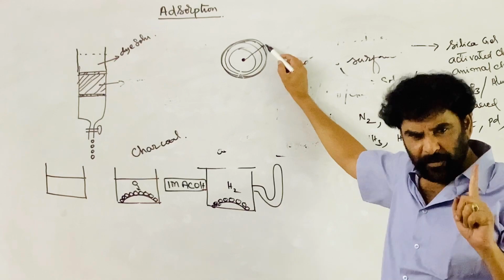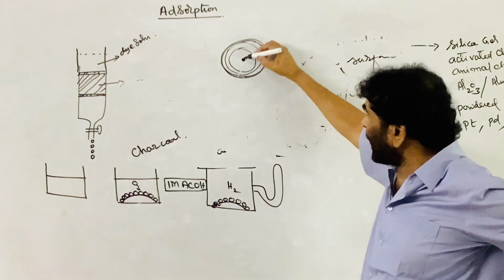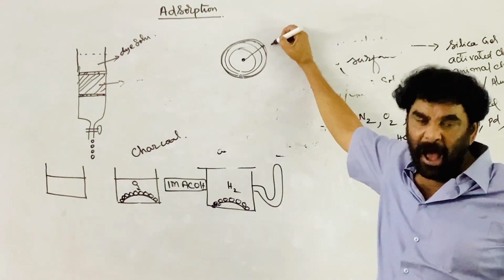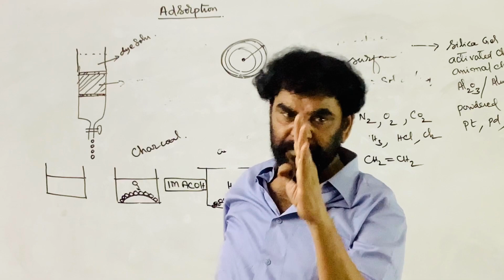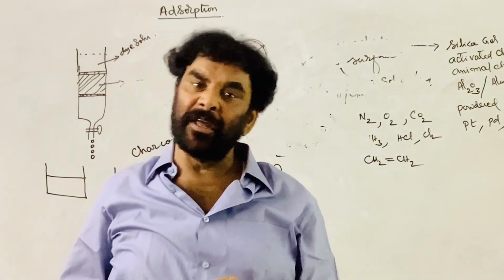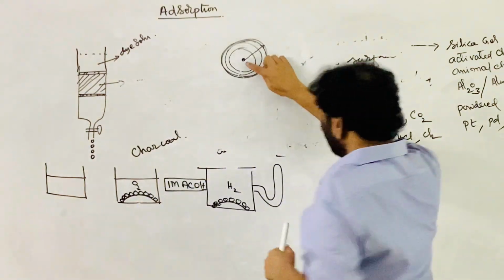Now the question is: what about the attractions of the nucleus outside the boundary of the atom? I am taking the last, final orbit of the atom as the boundary of the atom for our convenience. Why not?